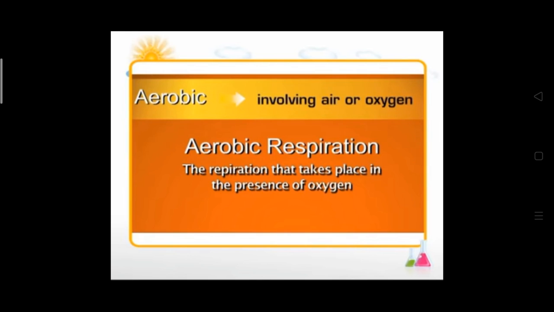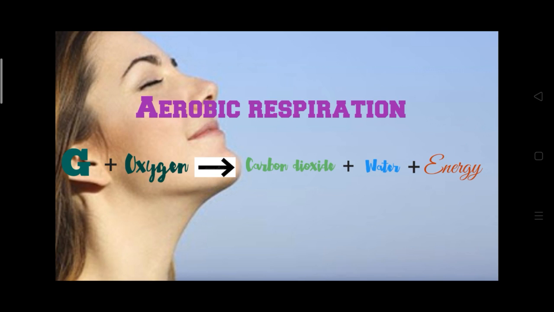What do you mean by aerobic respiration? The respiration that takes place in the presence of oxygen is called aerobic respiration. During aerobic respiration, in the cell, the food, that means glucose, is broken down by using oxygen, by using the air which contains oxygen, and releases carbon dioxide, water and energy.